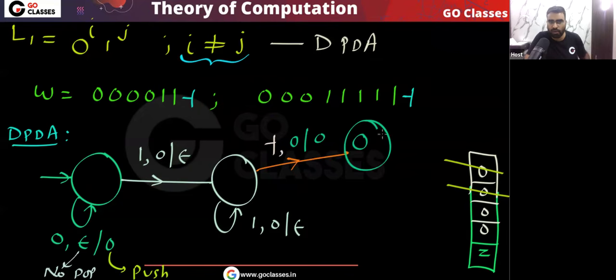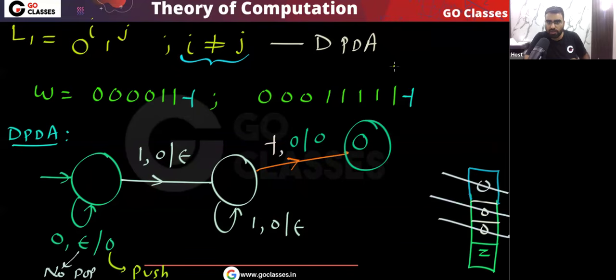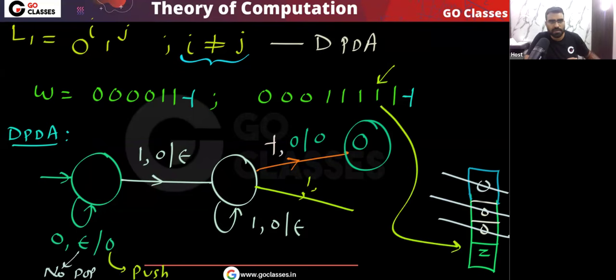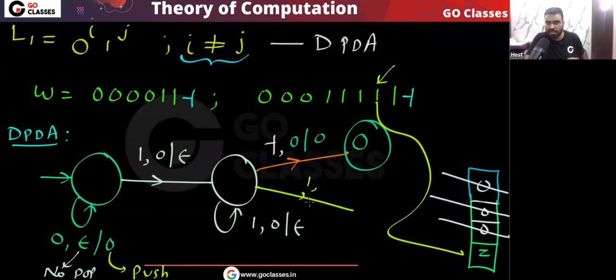Or your string can have this format, with fewer zeros and more ones. So what will happen? For every zero we push one zero. There are three zeros, so we push three zeros. Then for every one we pop one zero. Now when we come to this symbol one, on top of the stack there will be z. Yes or no? On top of the stack there will be z.